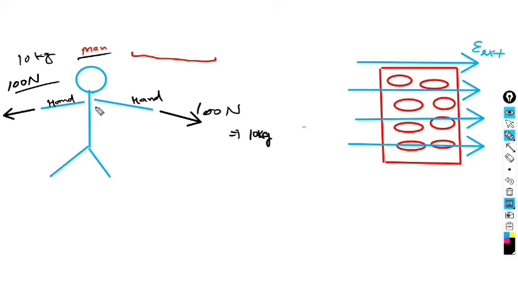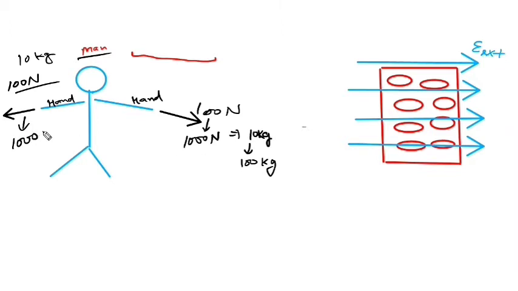So 10 kg is normal, we all can bear this much amount of force. Now suppose what will happen if I increase my force. Suppose here, instead of 10 kg, I apply 100 kg of force. I am talking about going from 100 Newton to 1000 Newton. I have taken g equal to 10, you know it very well. And here also suppose I am now applying 1000 Newton force. More stress will occur on the hand of this man.